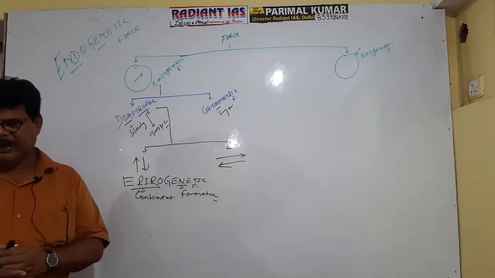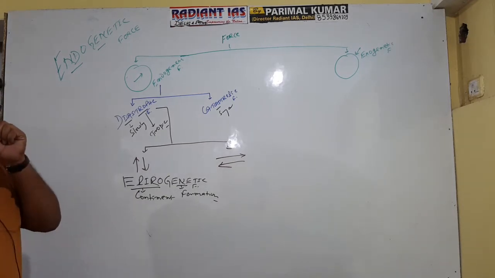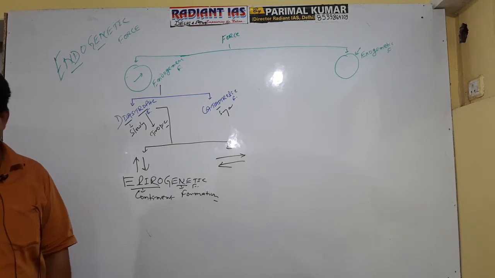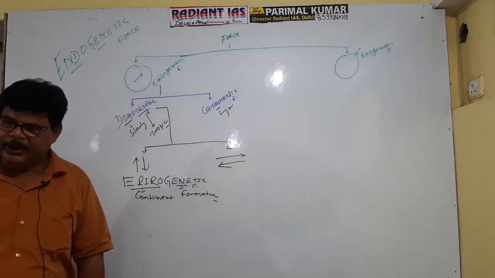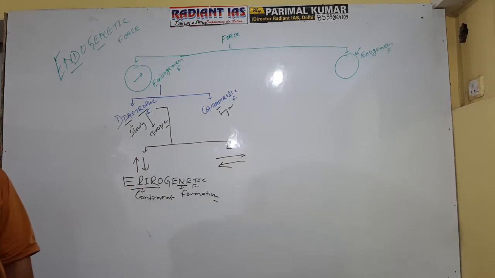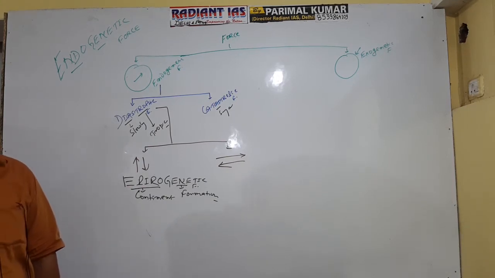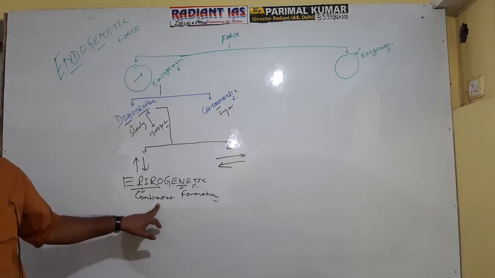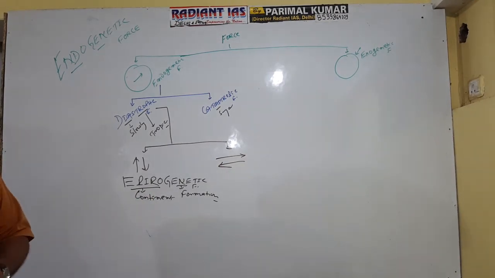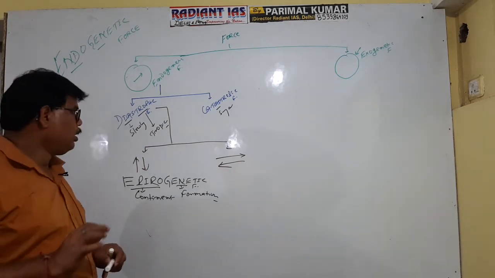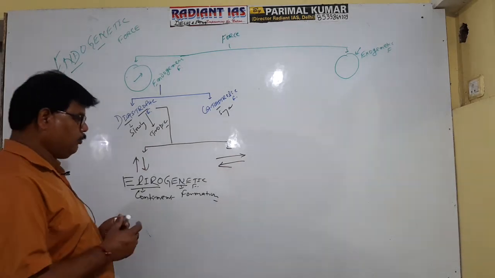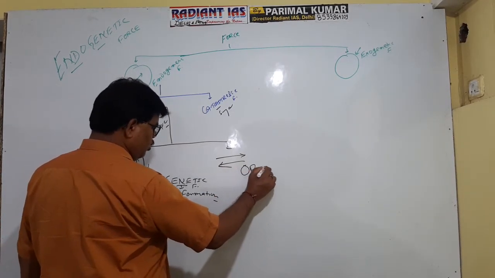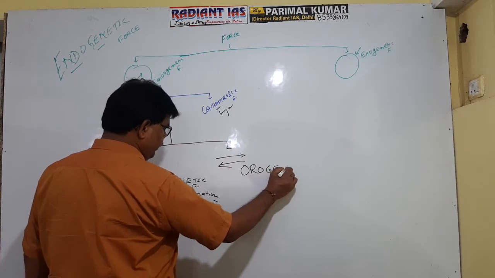The vertically acting endogenetic or diastrophic force is referred to as the continent building force. On the other hand, the horizontally acting diastrophic or endogenetic force is referred to as orogenetic force.